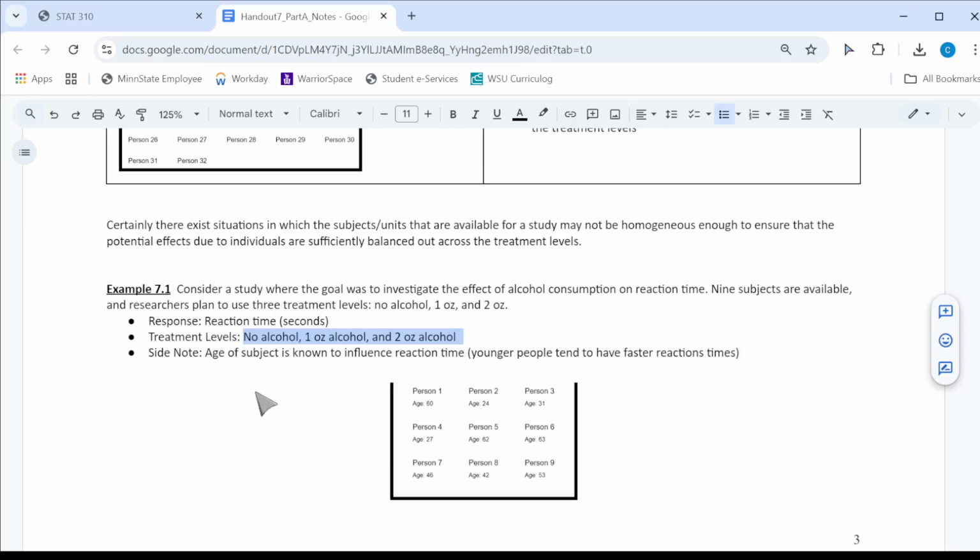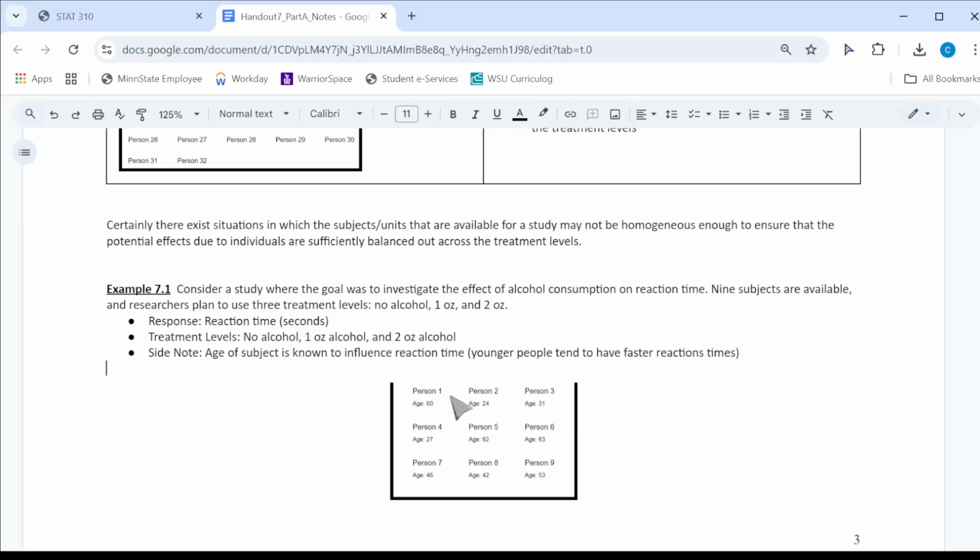Now, one thing that we know about reaction time is that the age of the subject is known to influence reaction times. In particular, younger drivers tend to have faster reaction times than older drivers. This is one issue that comes up when you're talking about older individuals being more likely to be in car accidents. The cognition level maybe isn't as quick as it is for younger people, and their reaction times are slower. So let's keep going forward with trying to do this study.